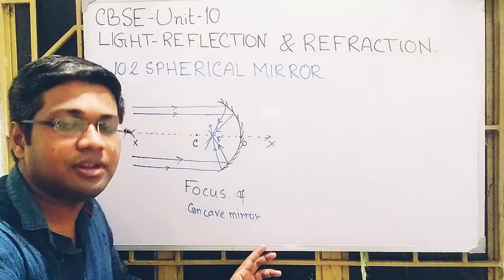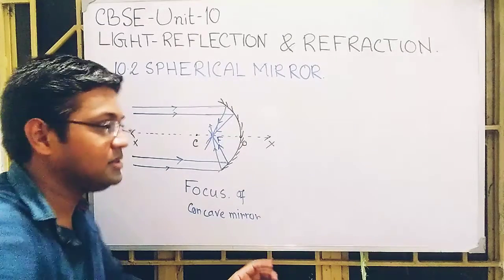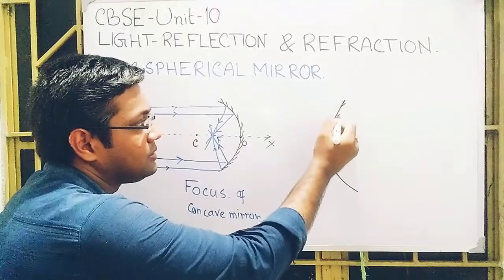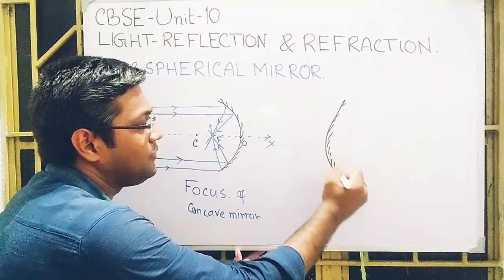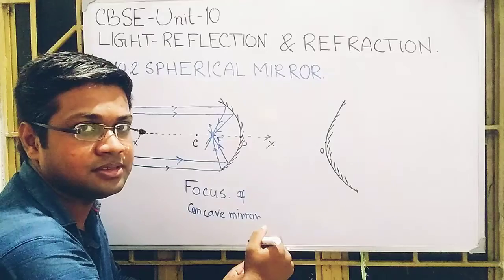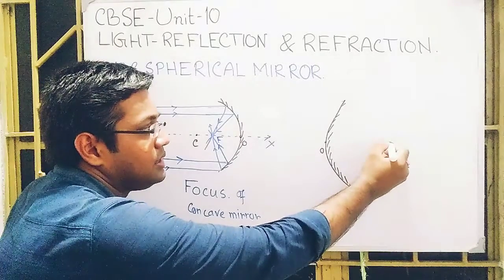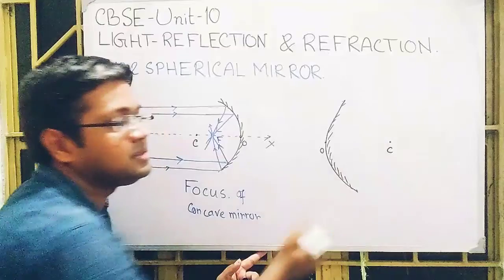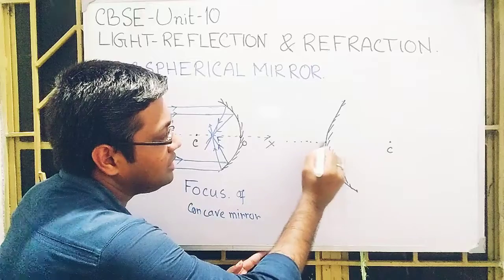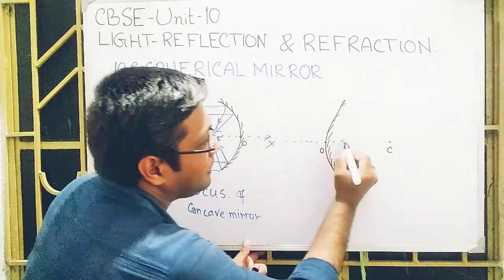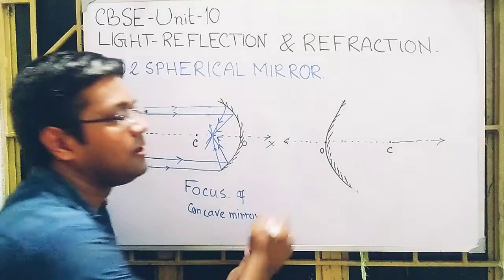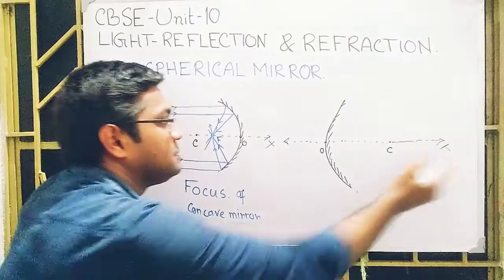But what will happen in the case of a convex mirror? Let us draw this. The bulge reflecting surface, the middle point of this bulge reflecting surface, the pole, the center of the spherical surface, the center of curvature, connecting O and C by an imaginary line, the principal axis.